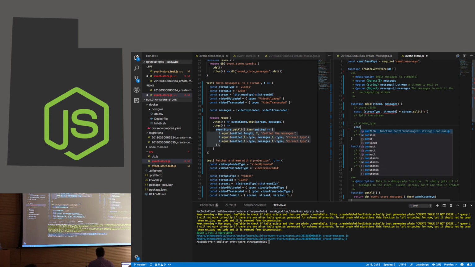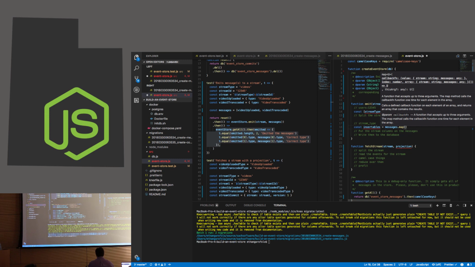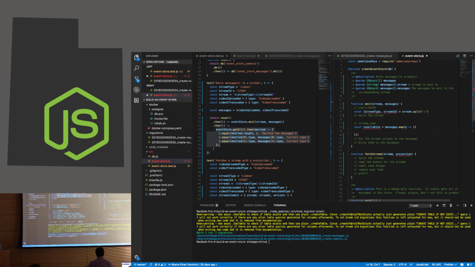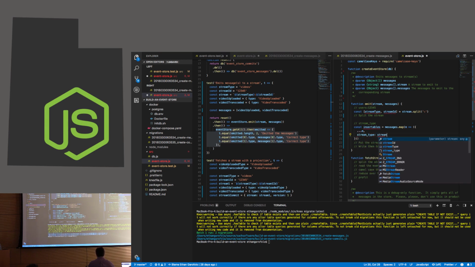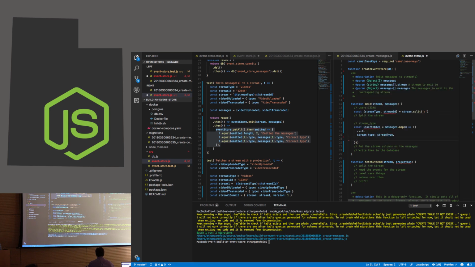So we have to do a little bit of stuff here where we take the messages and then we're going to map over them. Our map function is going to return a new object that's made up of what was in the message before. And then we're going to handle the conversion between camel case and whatnot here, rather than making them worry about it. So that was easy enough.